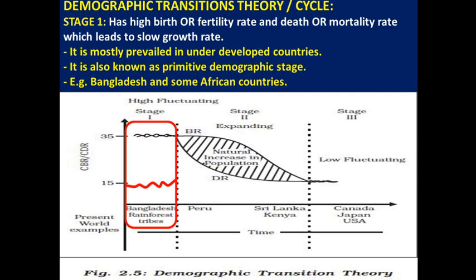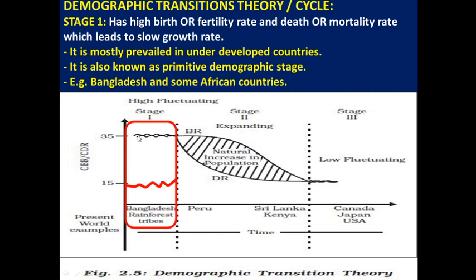most people being engaged in primary activities, mostly agriculture, poor family planning, and illiteracy. Because of that, in the first stage, these countries are socially very poor, and they are experiencing a high birth rate.